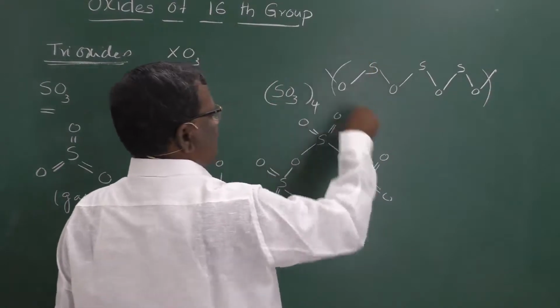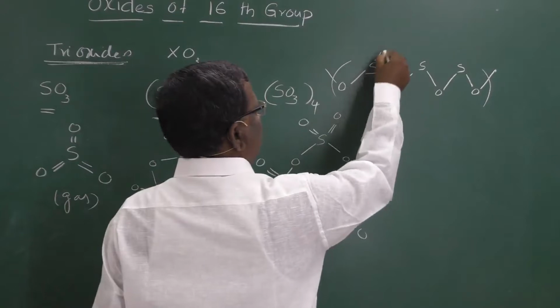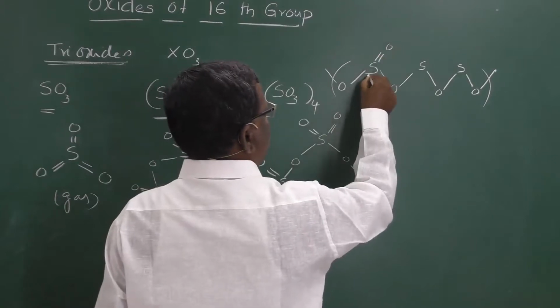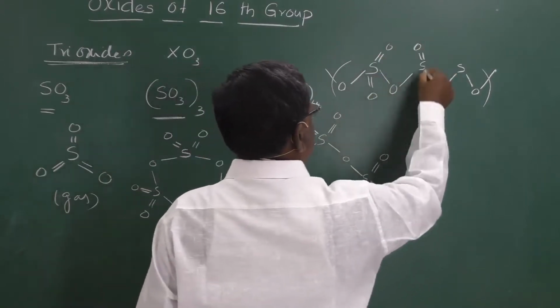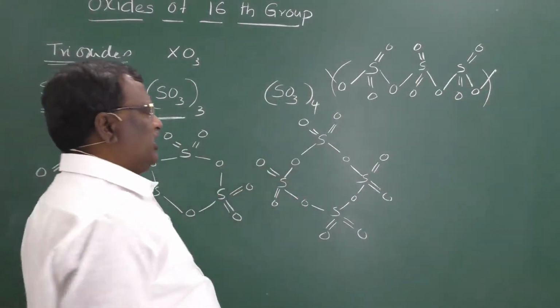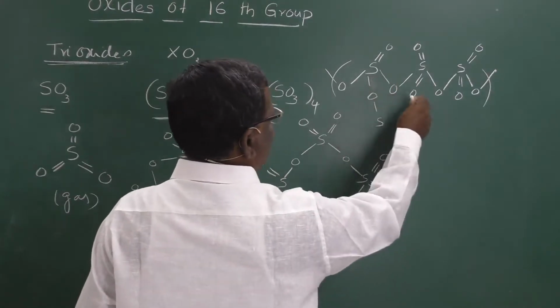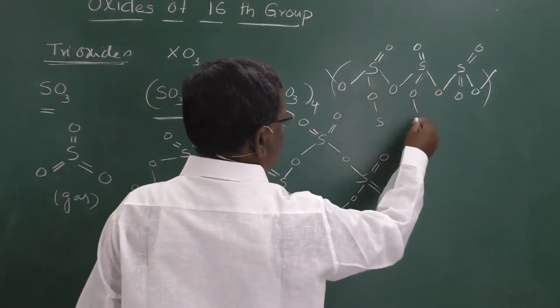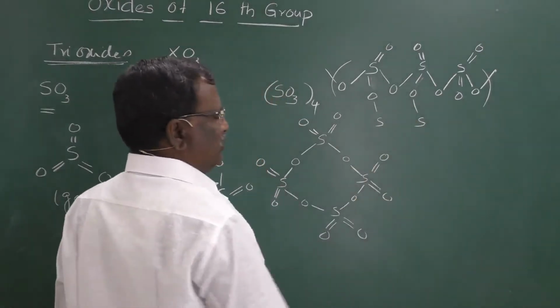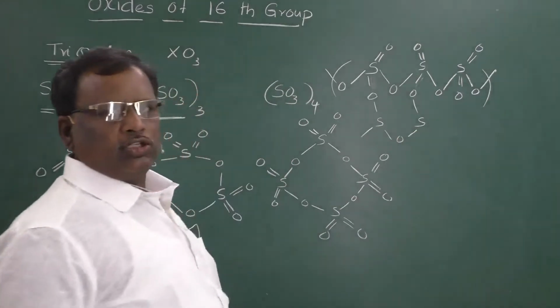Through oxygens they are connected, and on each sulfur again we have 2 double bonded oxygen atoms. And we have cross-linked sheets also. That means this will be connected to another sulfur atom, and this double bond is also connected with another sulfur atom. In that way it can form sheet-like structures also.